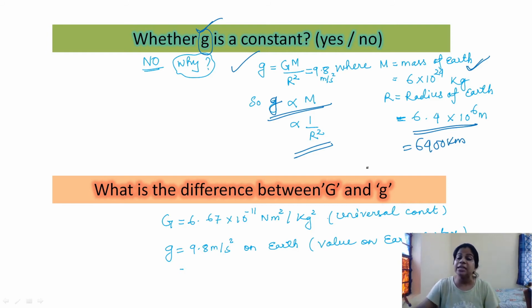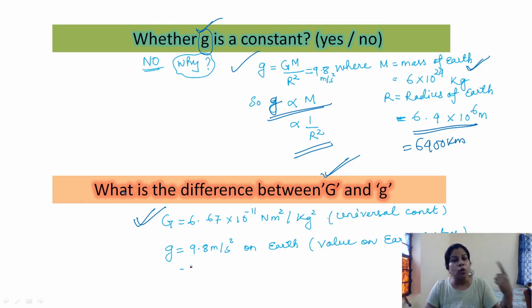But in case of capital G, what is the difference between capital G and small g? Capital G is a universal constant. In the whole universe, wherever you go, whether on Mars or on the Moon, capital G is a constant, that is 6.67 × 10^-11 Newton meter square per kg square. But small g is 9.8 meter per second square only on the surface of Earth. If you go on the surface of Moon, small g will differ.